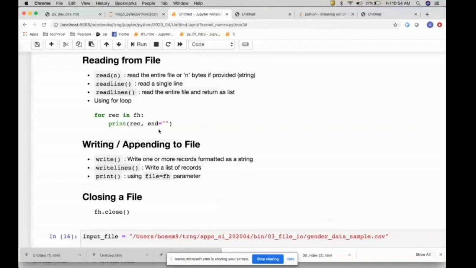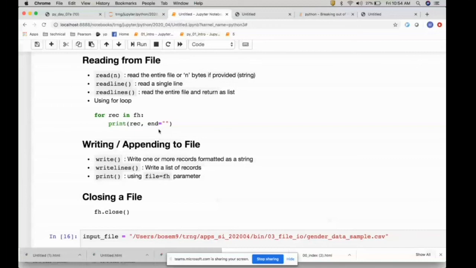Read also optionally takes a number, so it can read only that many bytes. Readline, on the other hand, detects an end of line or new line character, and reads one record at a time, including the new line. The new line will be part of your record, so you have to watch out for that, and strip it if you want to remove it during file processing.